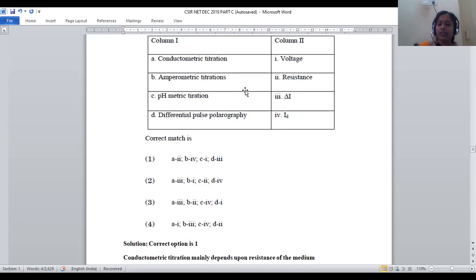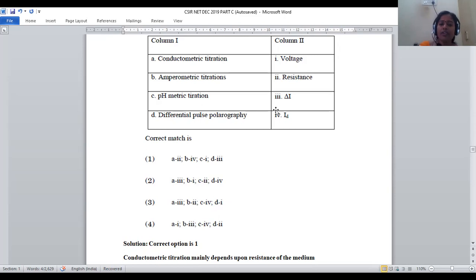Let us go with any other statements also. Amperometry should be mapped with diffusion current, means B with 4. B with 4 is also given. pH metry is related with voltage. That means C with 1. C with 1 is also given.